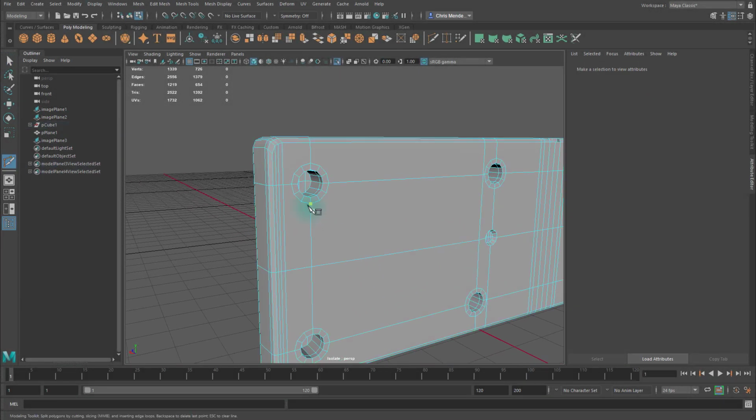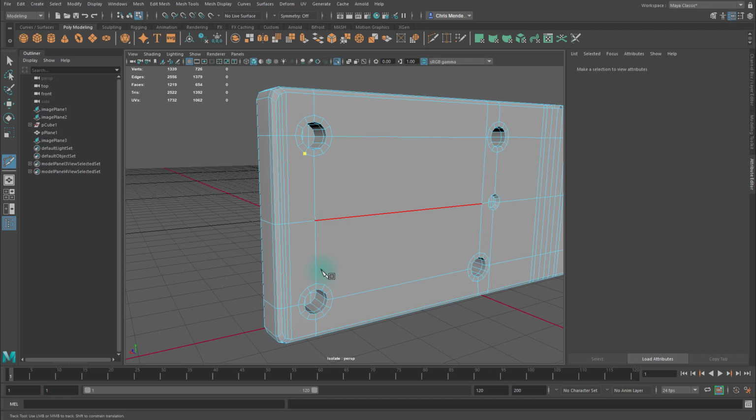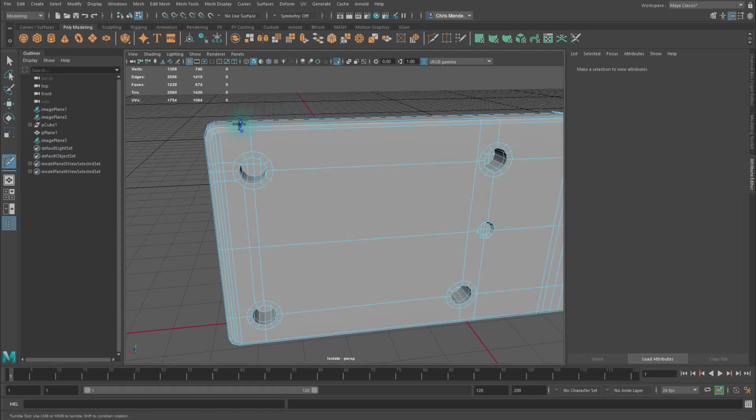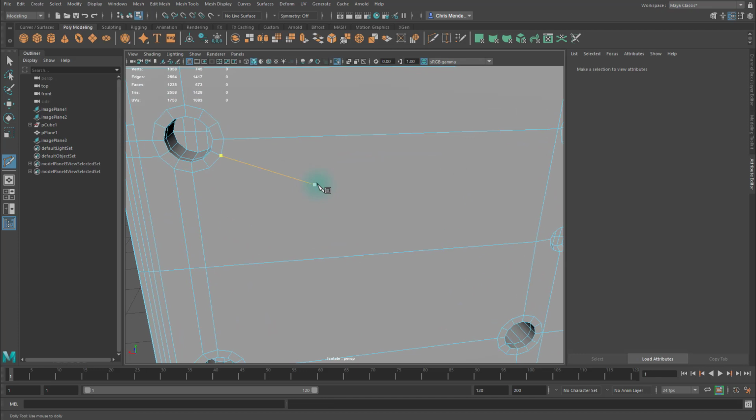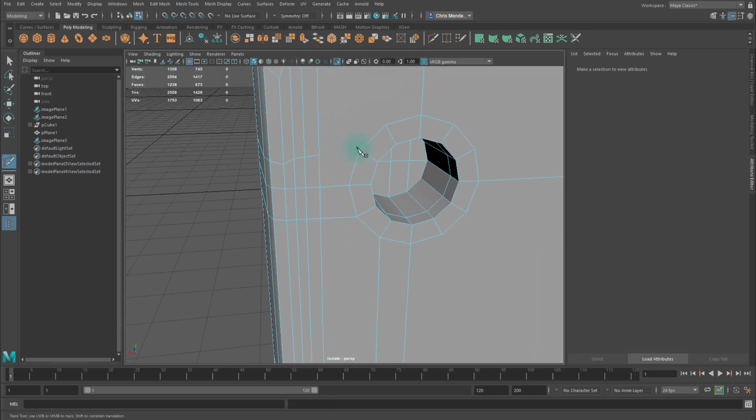Hello. In this video, all I'm doing is cleaning up all of these ngons. So I'm primarily using the multicut tool, as you can see here, and I'll create edge loops and connect those edge loops, as well as I'll connect vertices from one screw hole to another screw hole where it makes sense.